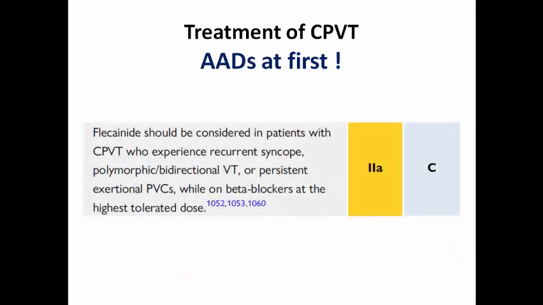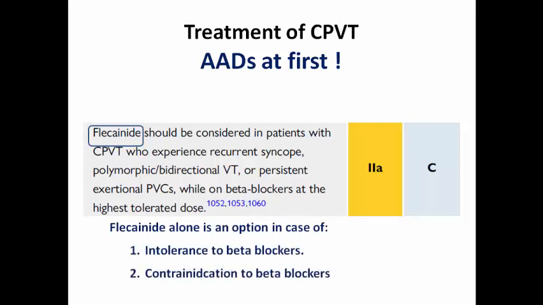There is a difference here in the medical treatment: flecainide should be considered in CPVT patients who have recurrent syncope, VT, or persistent exertional PVCs, while on the highest tolerated dose of beta blockers. We cannot use flecainide in long QT syndrome, for example, because it is a QT prolonging medication, but we can use it in CPVT. It can be used alone in case of intolerance or contraindication to beta blockers, but usually it is an add-on medication.